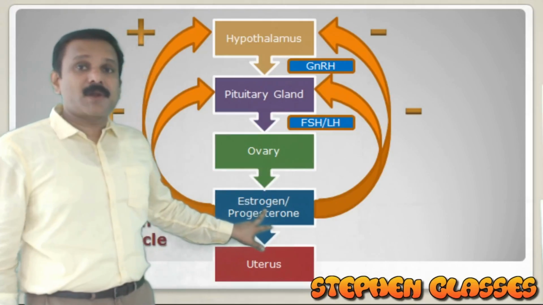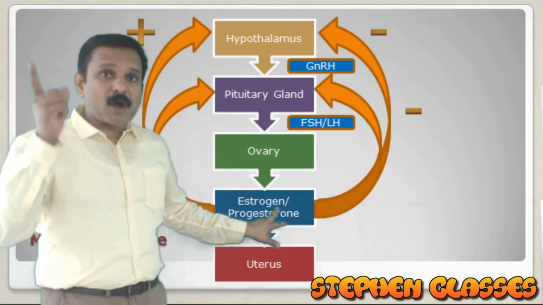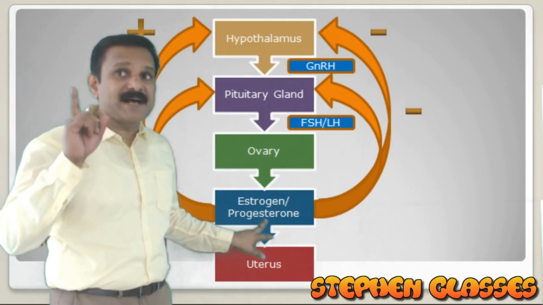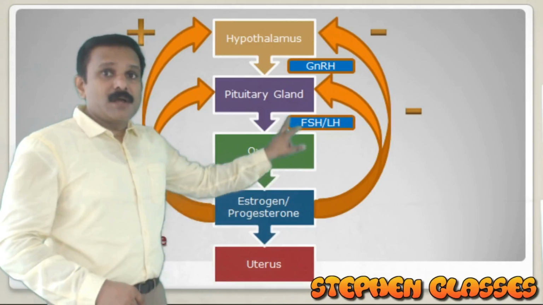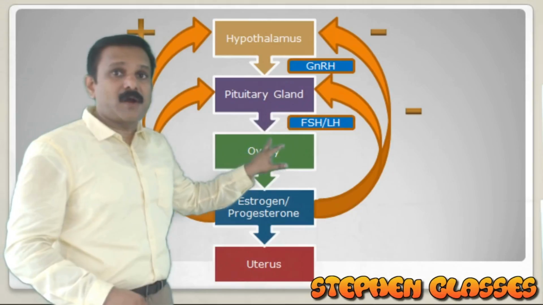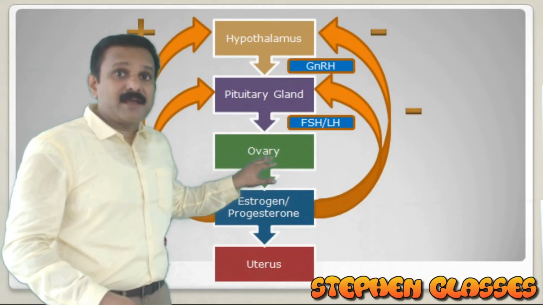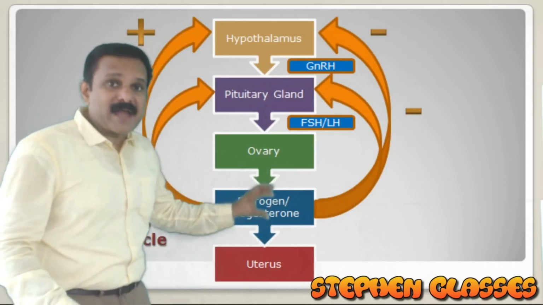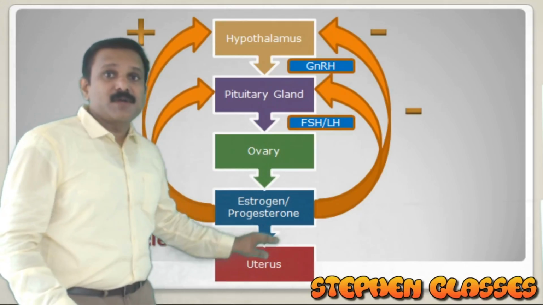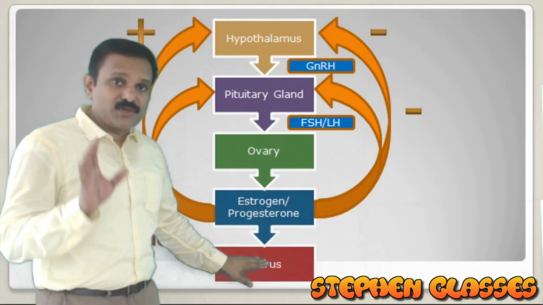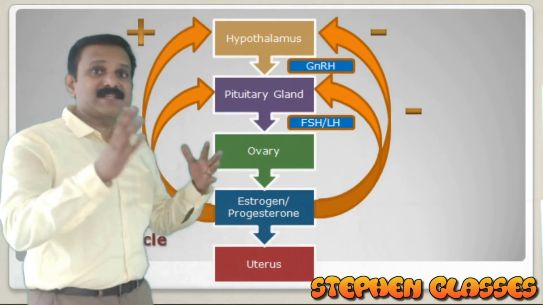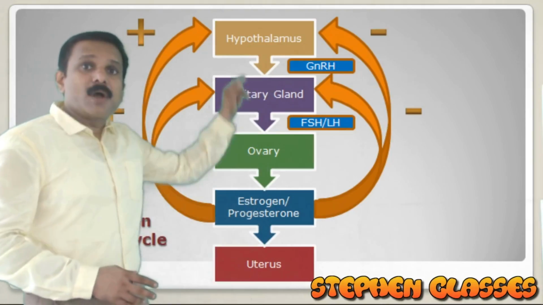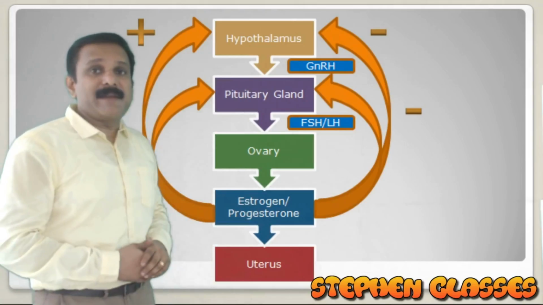Estrogen and progesterone. Estrogen is produced from the ovarian follicles or developing follicles, and progesterone from the corpus luteum. Due to the influence of FSH and LH, the gonadotropins, on the ovary, the ovary will produce estrogen and progesterone, and these two hormones have their effect on the uterus. They will act on the uterine wall and make some changes on the endometrial lining. So this is the way in which hormones are influencing the menstrual cycle.